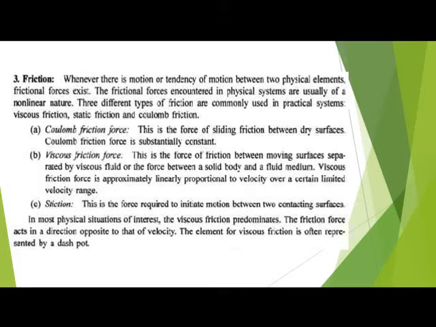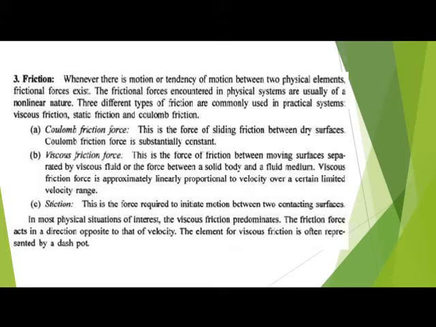The Coulomb friction force is the force of sliding friction between two dry surfaces. It is substantially constant.